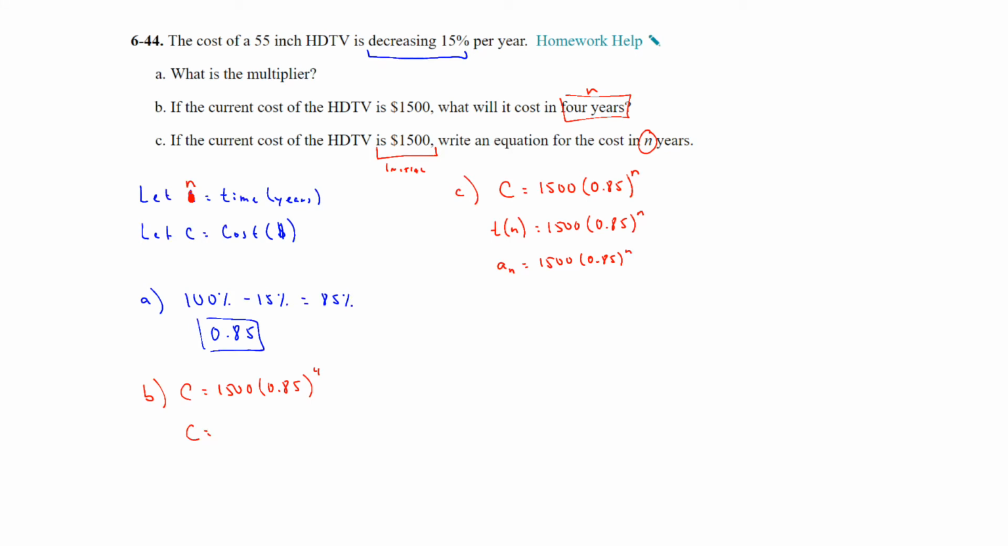And then when we plug this into the calculator, we will get approximately a cost for the HDTV of $783. And if we round to the nearest cent, it will be 0.01. So the cost for the HDTV in 4 years will be $783.01.